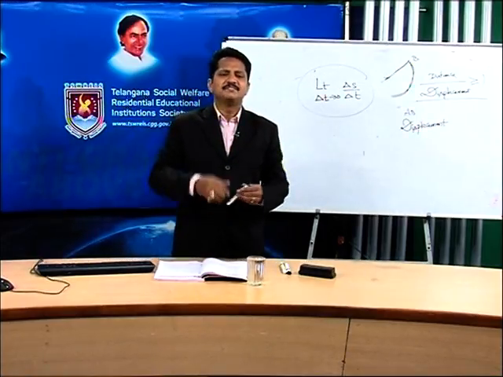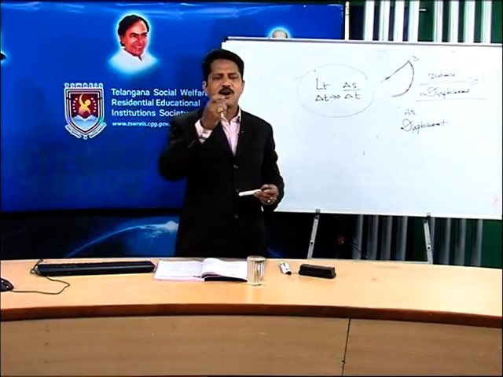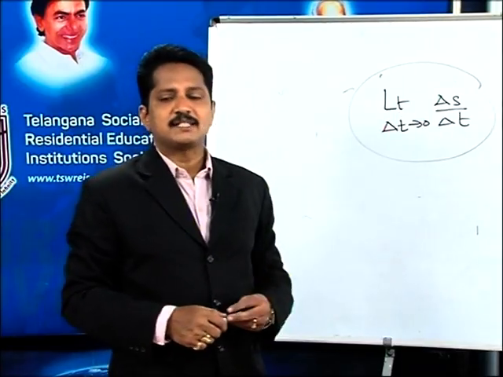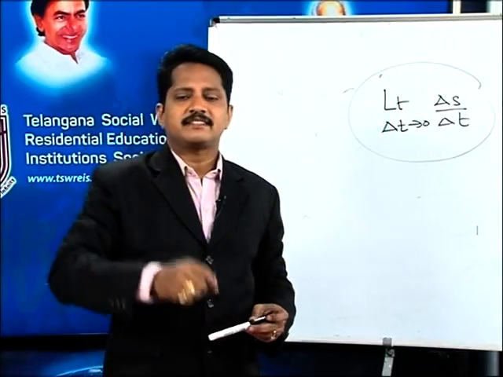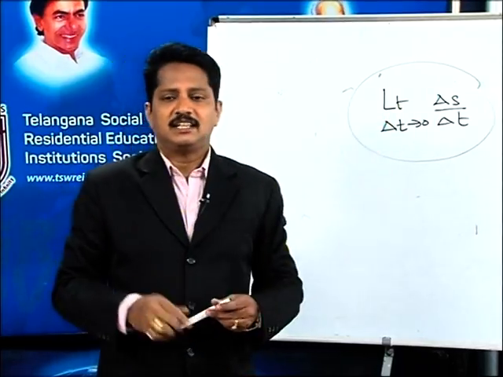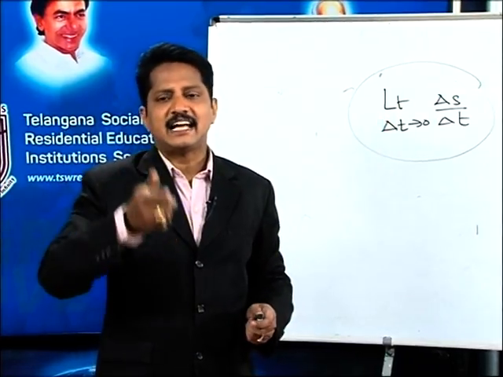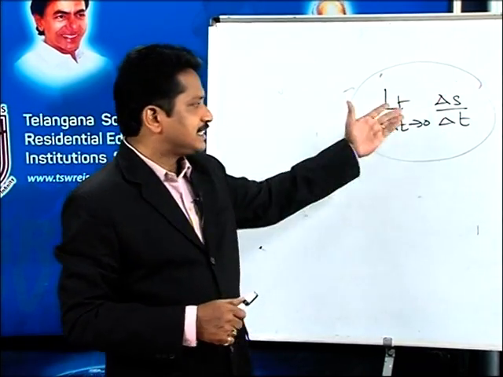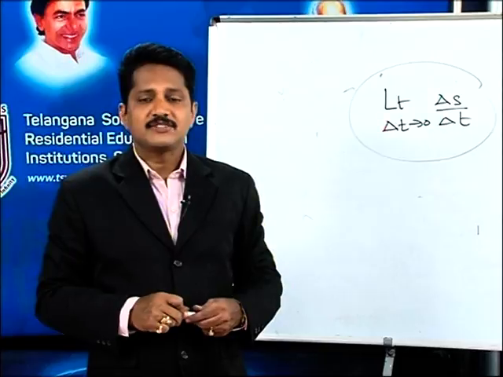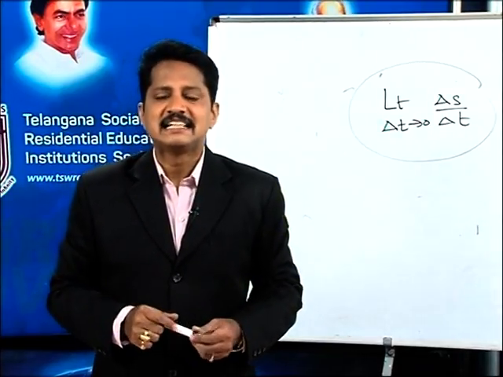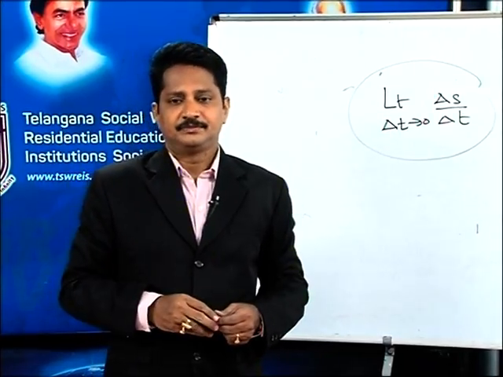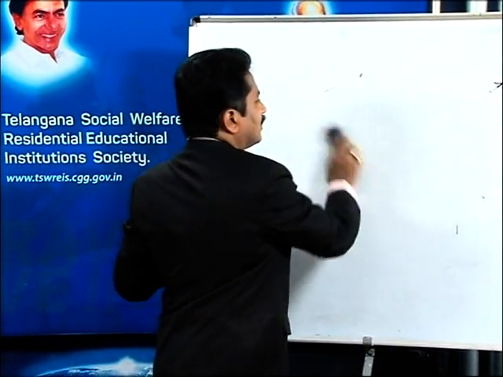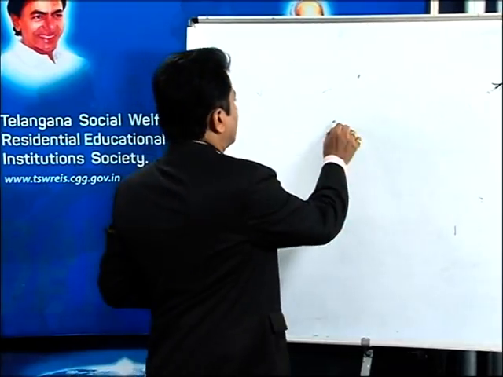Delta means a very small quantity, a small change of interval which is very near to 0, and delta s by delta t means that in that particular time interval we have a very little amount of displacement. So, that is considered as delta s by delta t, which we simply call instantaneous velocity. Okay. Now, I am using one more word, called average velocity.